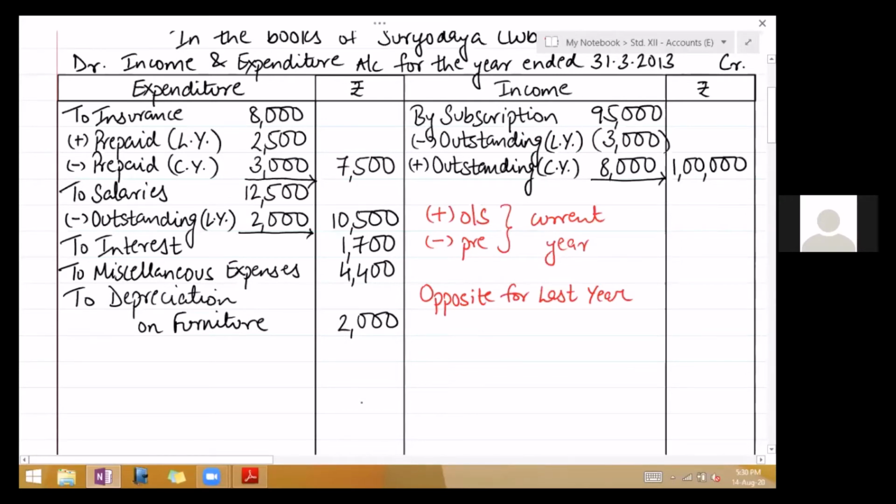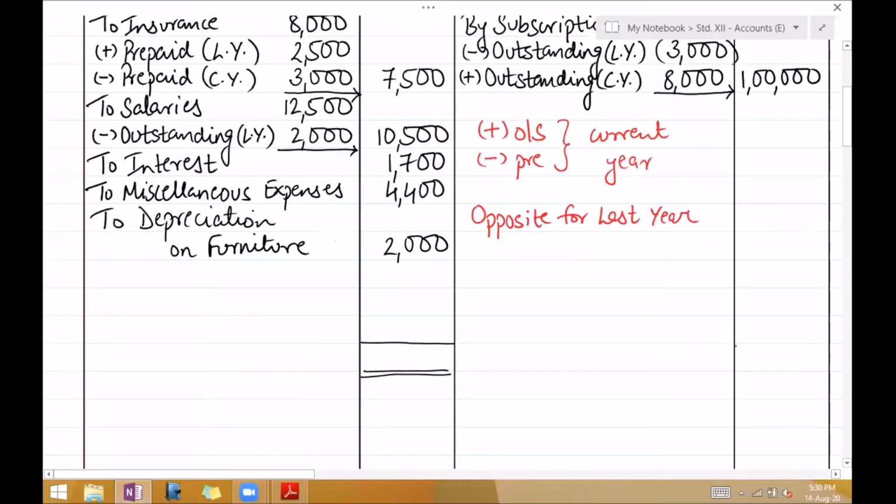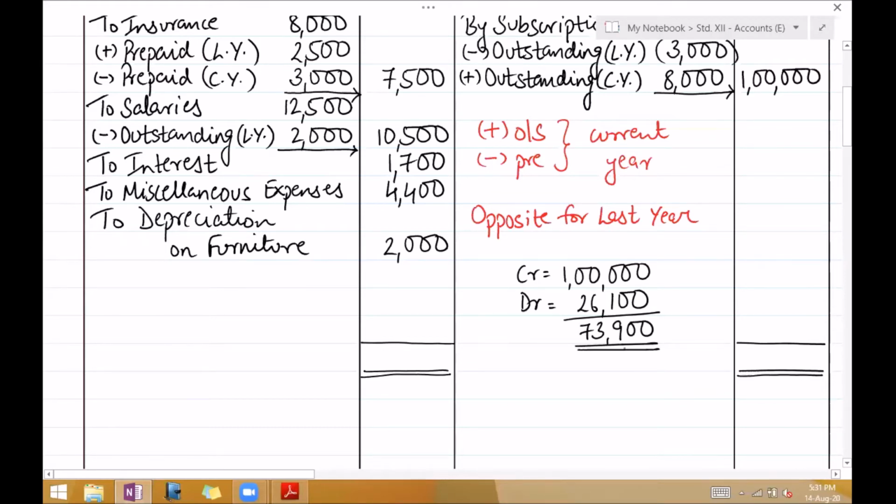Okay, let's go ahead, close the income and expenditure account now and find out the surplus. 73,900. Okay, the surplus is 73,900.